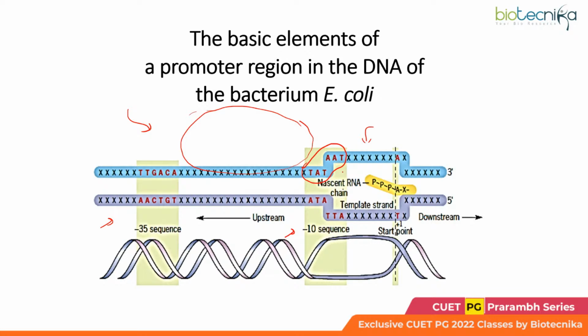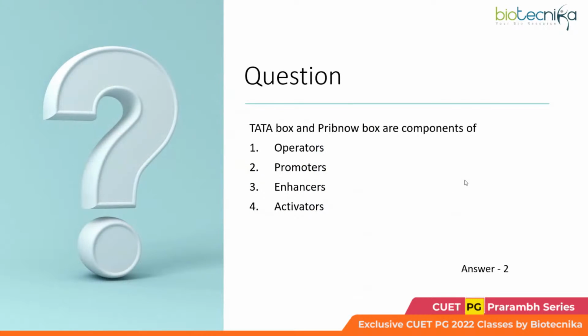This is known as the transcription bubble. Within the transcription bubble you would find the TSS, the transcription start site. Here we have the transcription start point, and this is the RNA which is being synthesized. Remember, RNA would be synthesized in the 5' to 3' direction. This is how it would be extended. So keep this diagram in your mind.